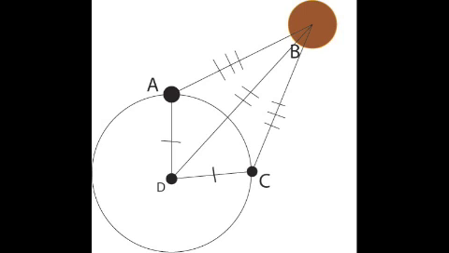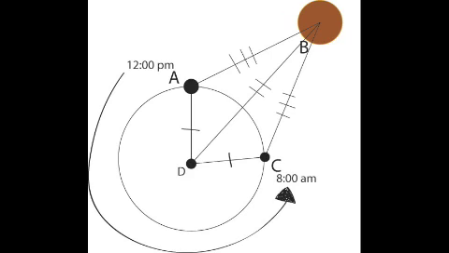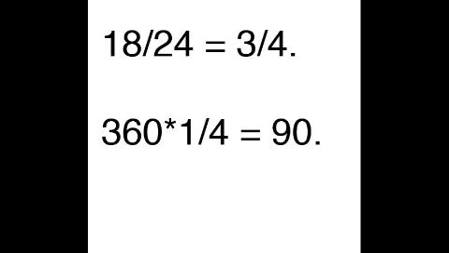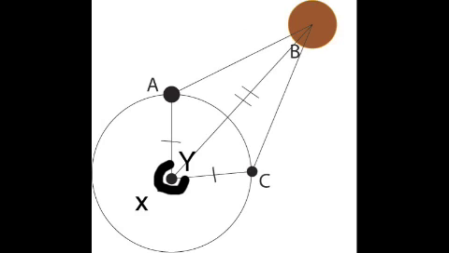So suppose the asteroid disappears over the horizon at noon and then reappears at 6 a.m. The Earth's rotation takes 24 hours, and it takes 18 hours between the two tangent lines, meaning angle X is 18/24, or 3/4 of the full 360 degrees, and angle Y is 1/4 of 360 degrees. Therefore, angle Y is 90 degrees.